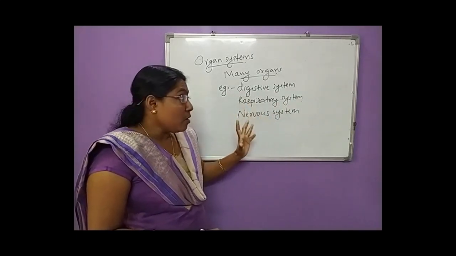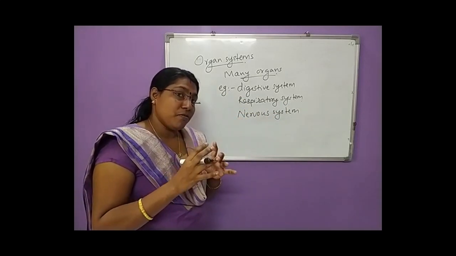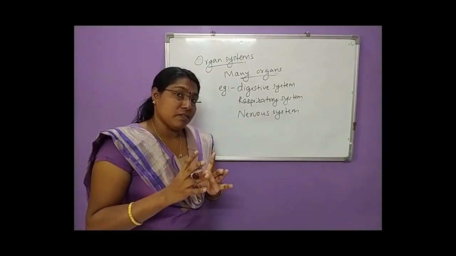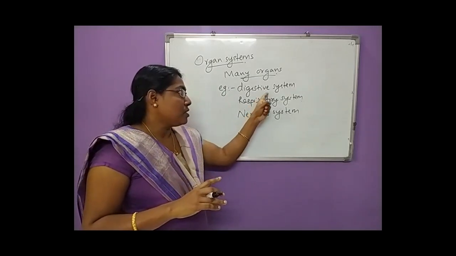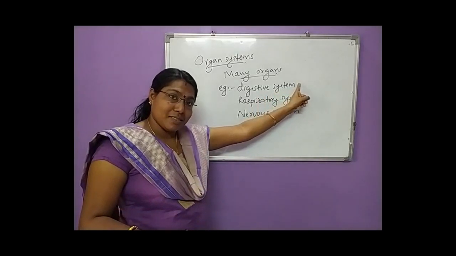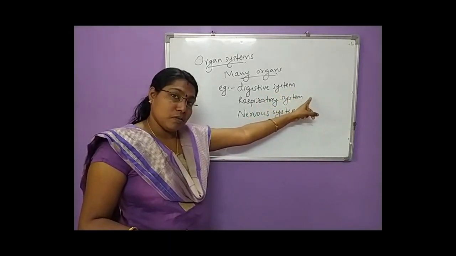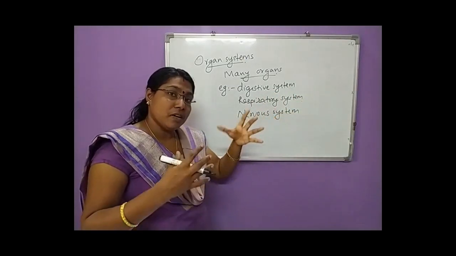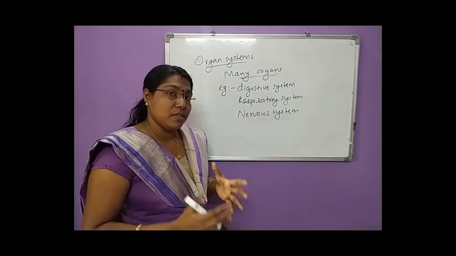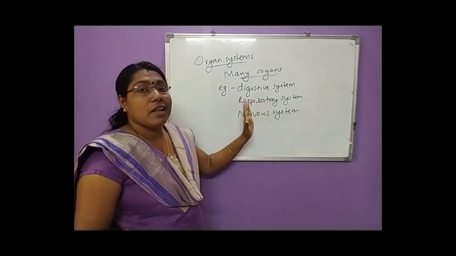So many organs, clear, work together or join together to perform a specific life function or life process. Right? Digestive system, digestion, it is a life process. Clear? The respiratory system, respiration, it is a life process or life function. Then nervous system, nerve impulse transmission. These are all various life functions.